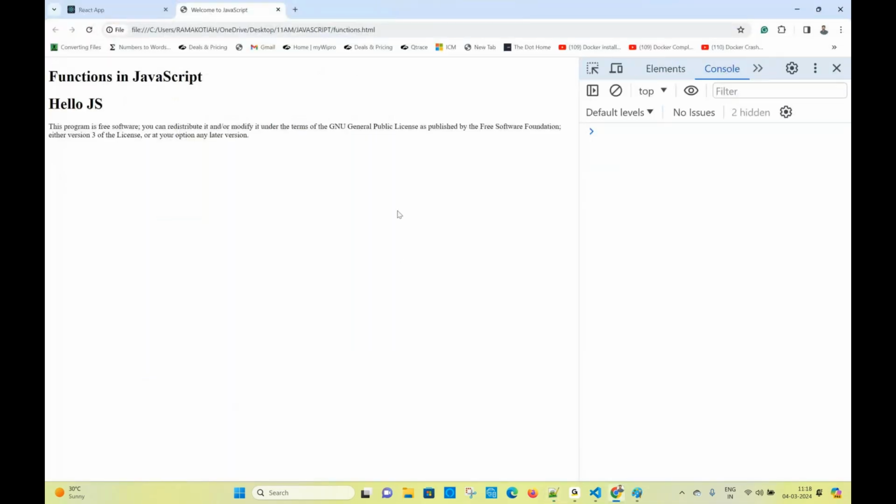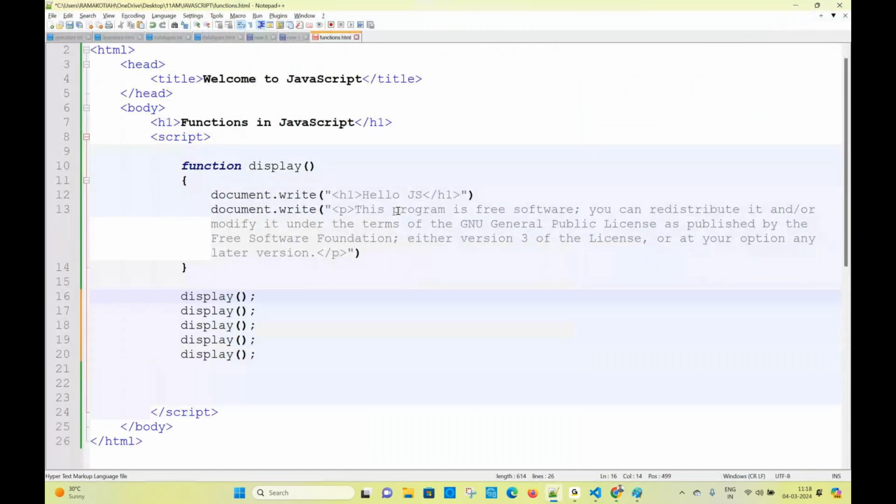Sir, I won't call it 10 times, sir. Now you call the function 10 times. Previously, we printed the same statement 10 times. Now I am not doing that. I am keeping the one statement in the function and just calling the function.